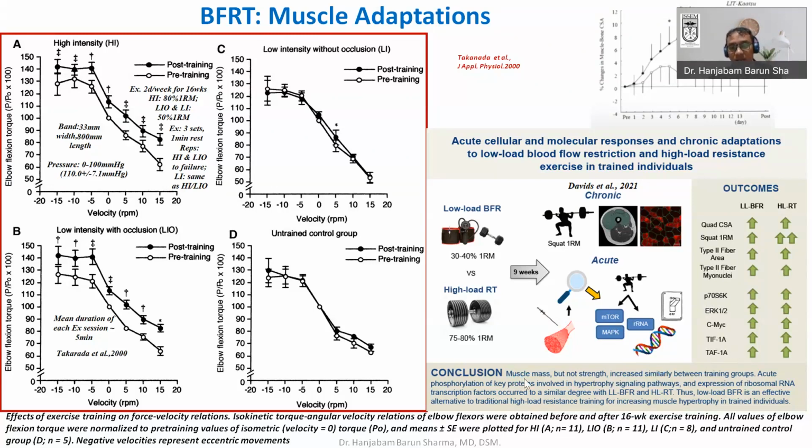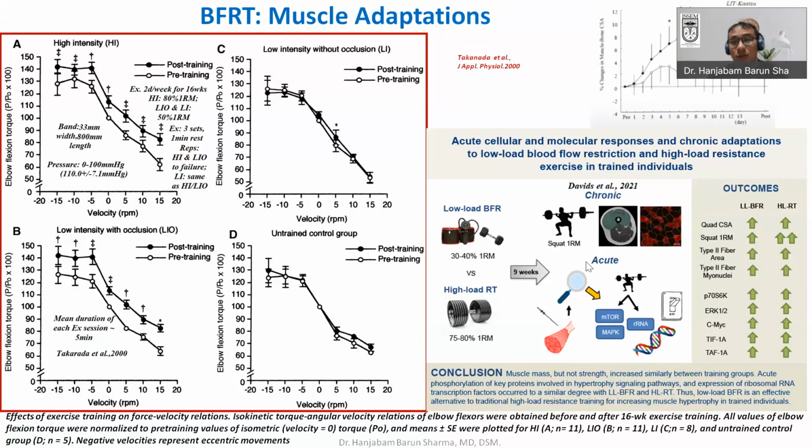So what is important is that muscle mass and strength increased similarly between the trained groups, that is, between the high intensity and the low intensity with BFR. And these are the different things they measured and saw. The acute phosphorylation of the key proteins involved in the hypertrophic signaling pathway, and expression of ribosomal RNA transcription factors, occurred to a similar degree. So the secondary messenger pathways happen similarly between blood flow restriction as well as high intensity, and therefore low load blood flow restriction is an effective alternative to traditional high load resistance training for increasing muscle hypertrophy in trained individuals.